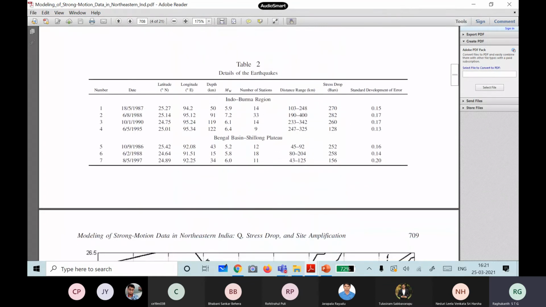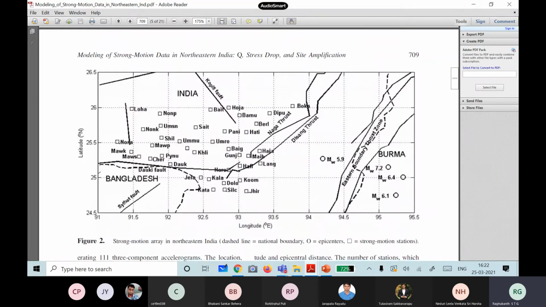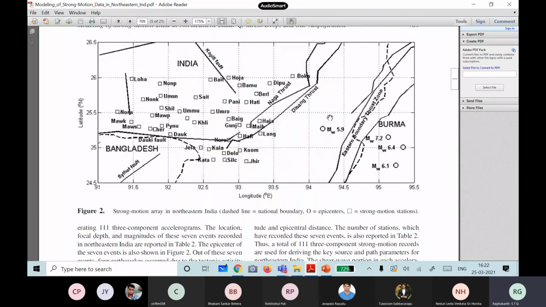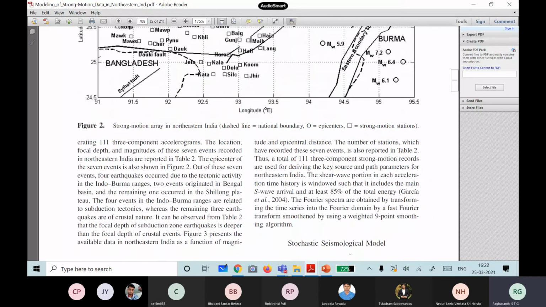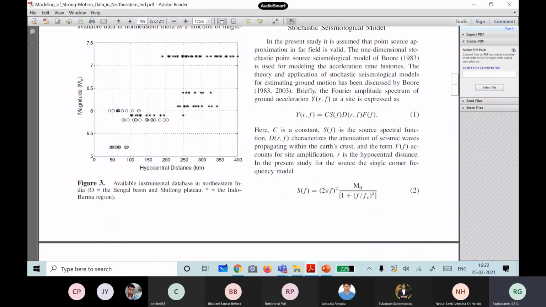There are earthquakes of magnitude 4, 5, 6, 7. Some are Indo-Burma, in northeast, right? So we have two types of regions. In the Indo-Burma region depths will be very high, like 50 kilometers, 122, while in other places it is 15, 34. These are the stations. These are what we call subduction zones, with 5.9, 7.2, 6.4, 6.1 occurring on this side, whereas on these, I think 5.9 is there. Where is the other one? I forgot. Somewhere here it will be. These are the epicenters. Using this data, now this is our seismological model.